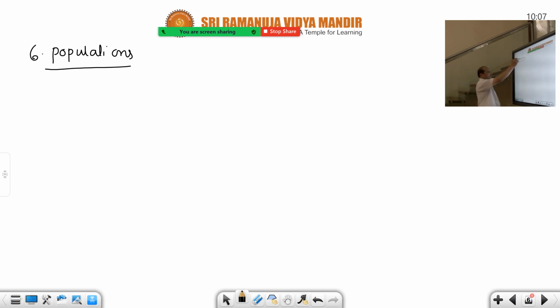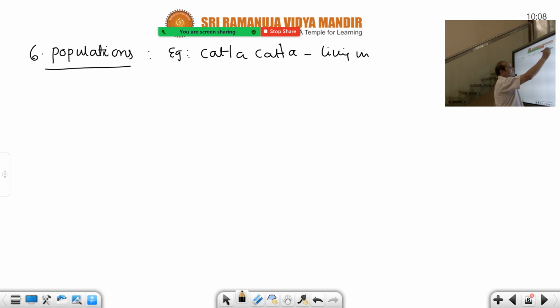For example, Catla, a common Indian carp, a tautonym, Catla catla. In Telugu we call it bochu chapa, a freshwater fish. A population of Catla lives in a pond.